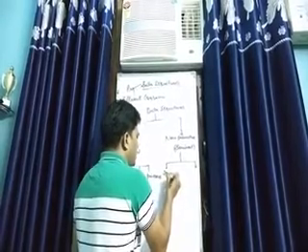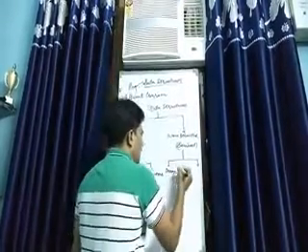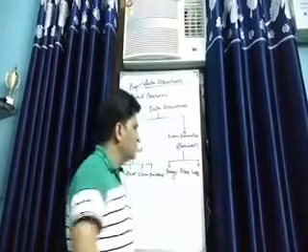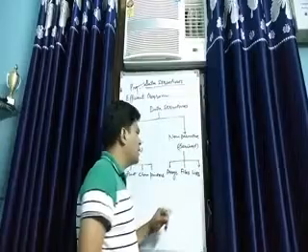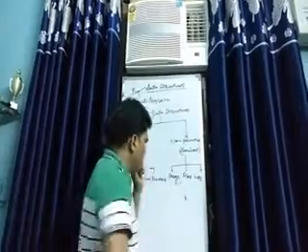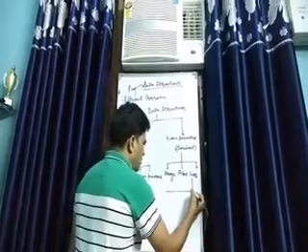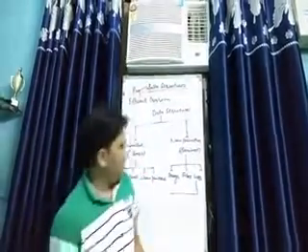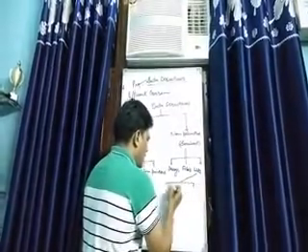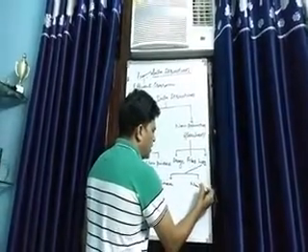So one may be arrays. Arrays we've already studied, so arrays is another kind of non-primitive data structure. Then comes files, and finally comes lists. So derived data structures are divided into three categories: arrays, files, and lists. Further we will divide lists into several parts. List can be written as linear and non-linear. You understand linear and non-linear?